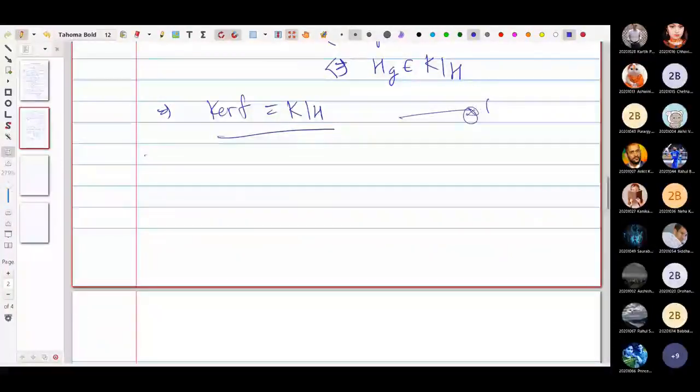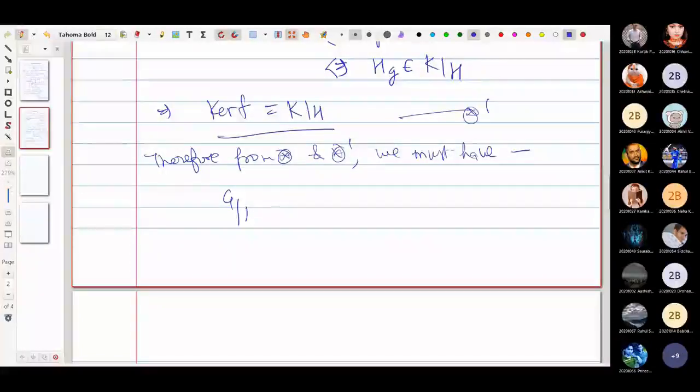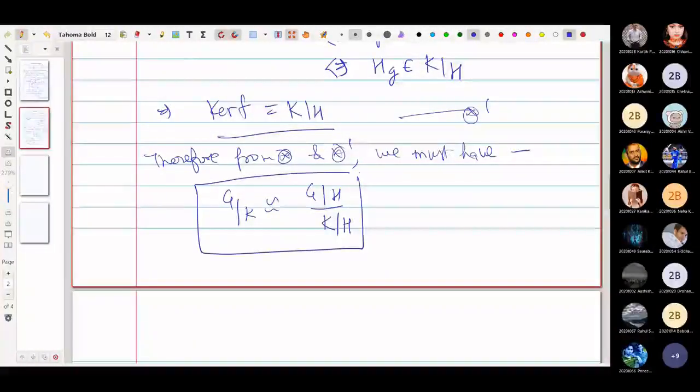So therefore, from star and star dash, we must have G by K is isomorphic to the quotient group G by H with G by K by H. So this completes the proof.